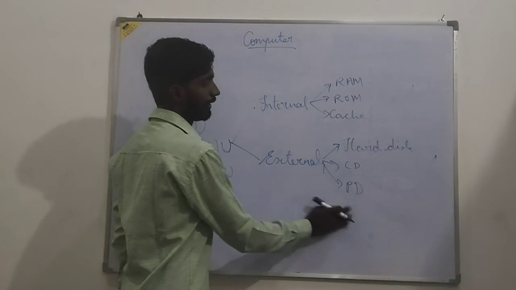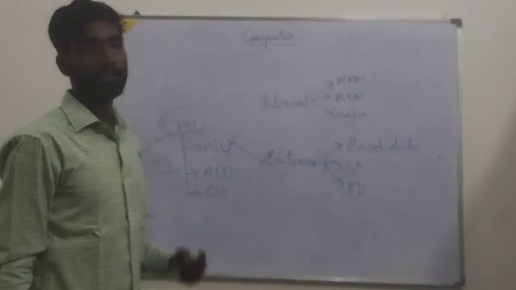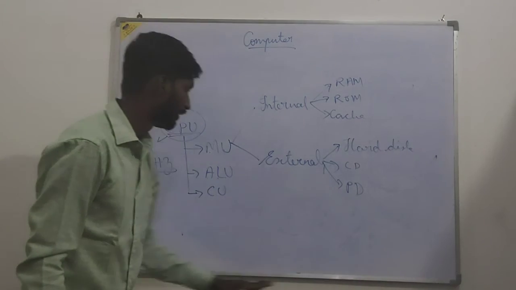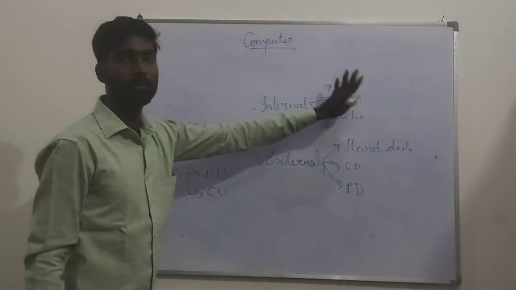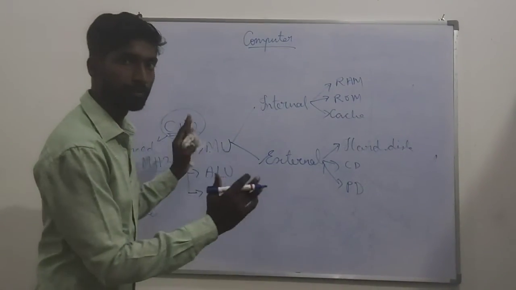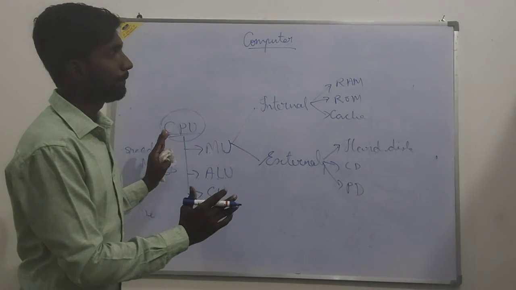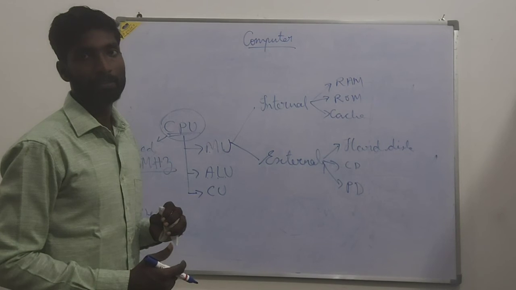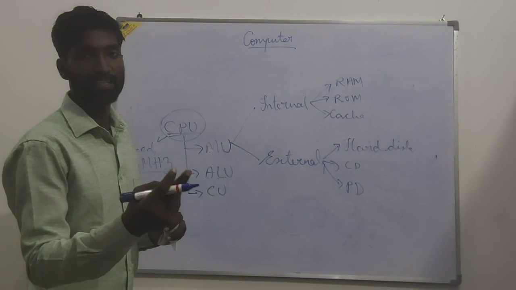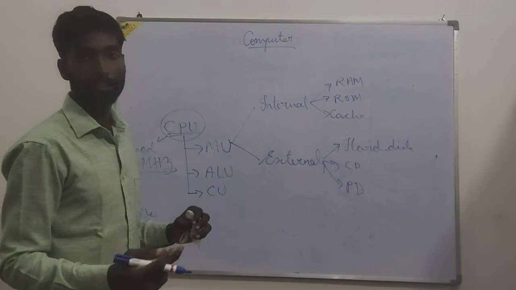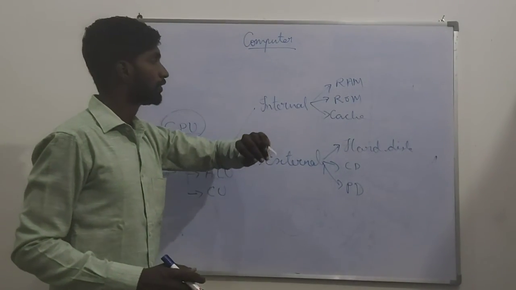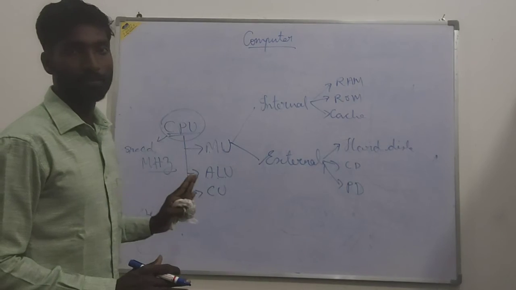All these come under external memory. This is a simple topic in your first chapter. RAM has types: SRAM, DRAM, SDRAM, and DDR, DDR1, DDR2, like that; and there are ROM types too. So these are the components of CPU.